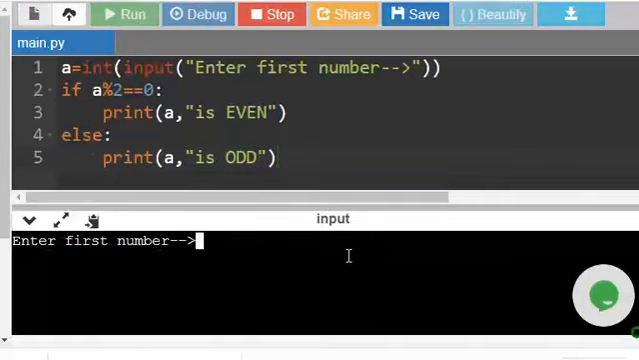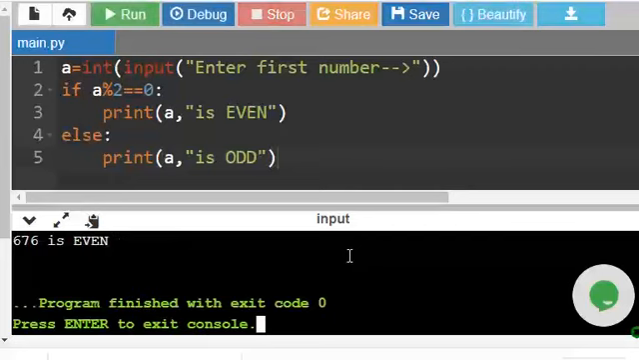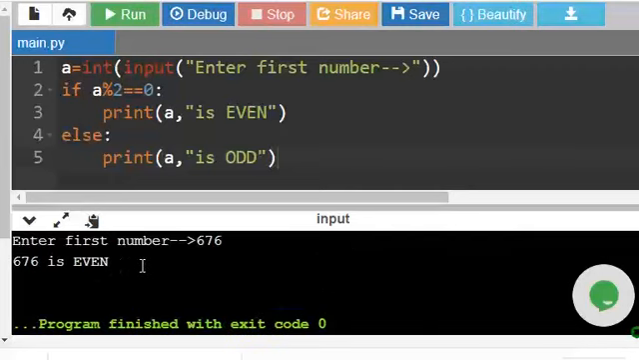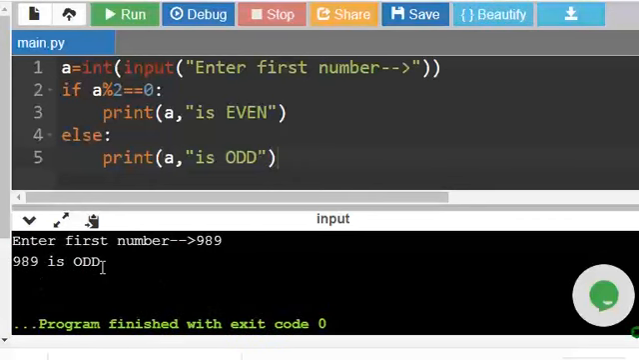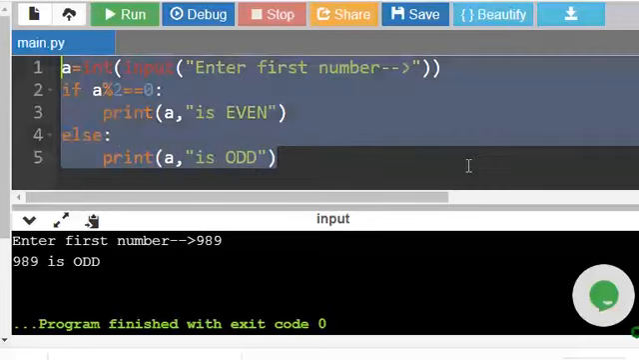Suppose I give some number, 676 is even. If I give this number, it says 989 is odd. Simply it is checking the remainder. If remainder is 0, it is even, otherwise it is odd. Let us try one more example.